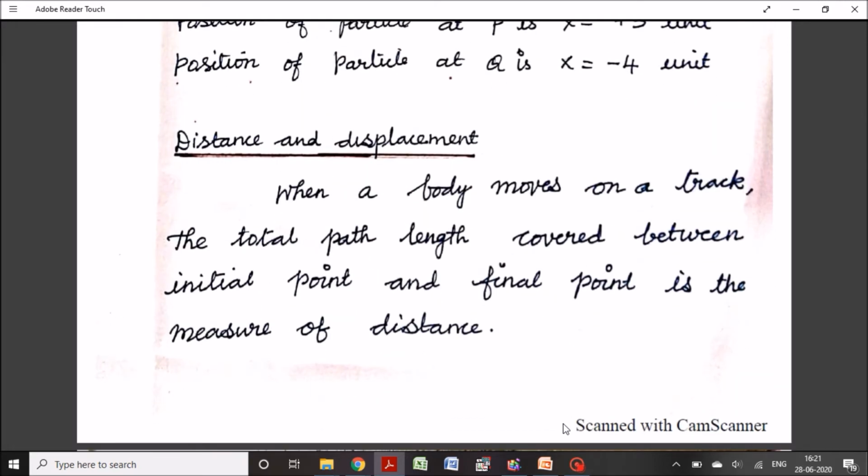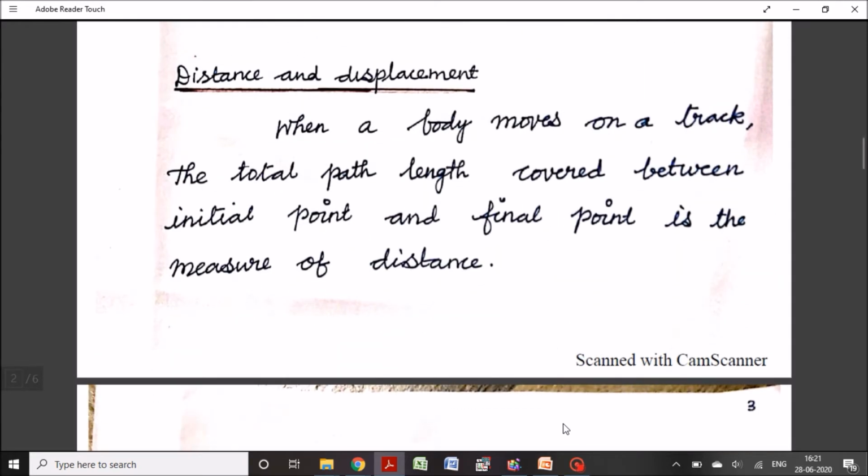Next, distance and displacement. When a body moves on a track, the total path length covered between initial point and final point is a measure of distance.